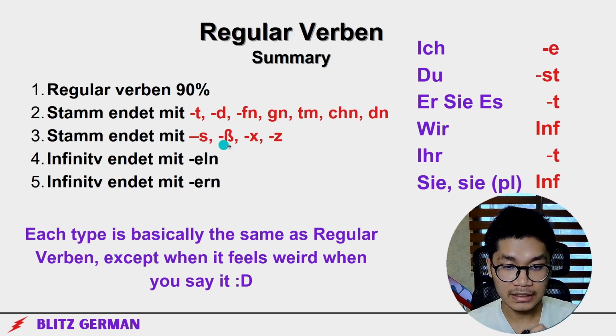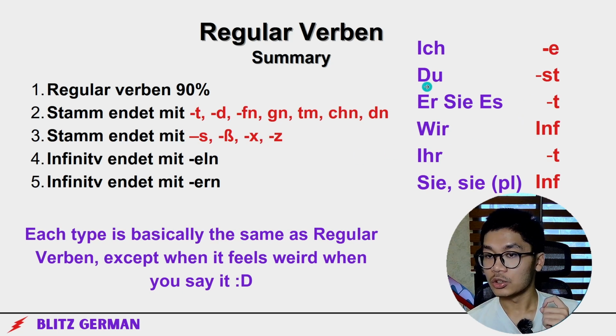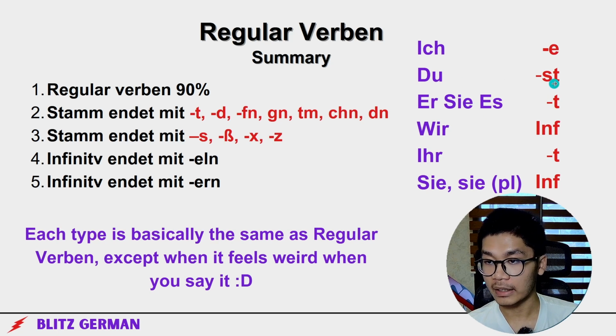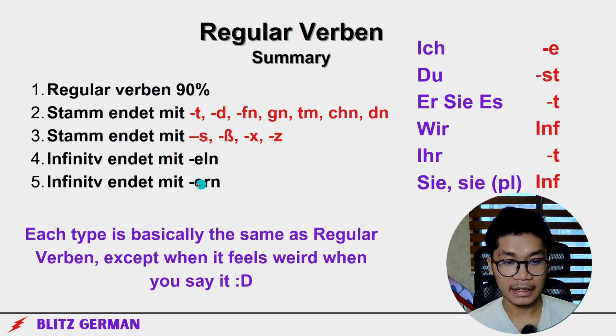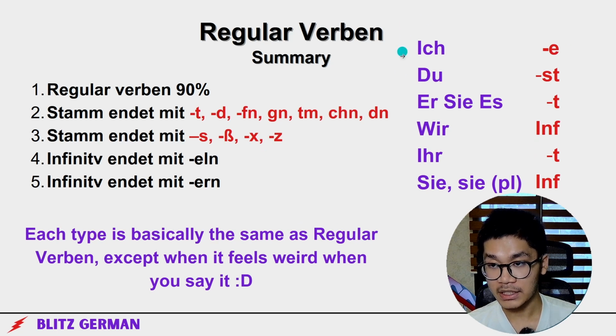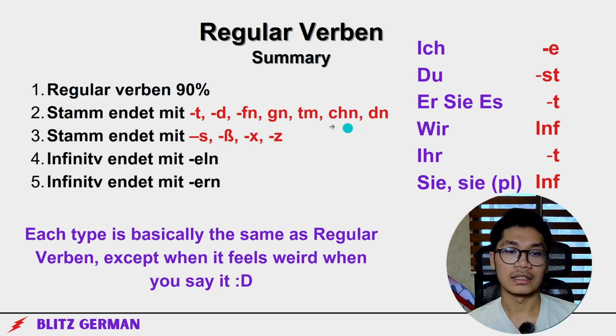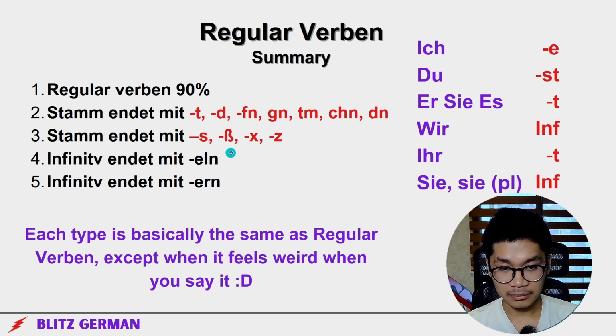And for stems ending with s, ß, x, and z, that's all: du without the s, so just -t. Infinitives ending with -eln, the ich form drops the e. And -ern isn't even a type if you memorize this correctly via the infinitive. So all you gotta know from this video about conjugation is ich -e, du -st, er/sie -t, wir infinitive, ihr -t, sie infinitive. And these two: just add an e when there is -t, when the stem ends with this, and no s in du when the stem ends with this.